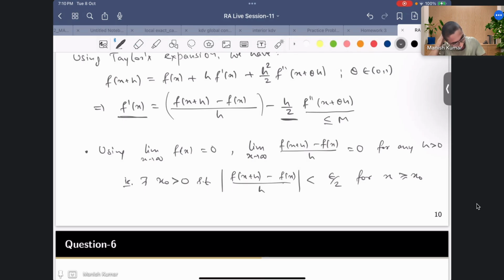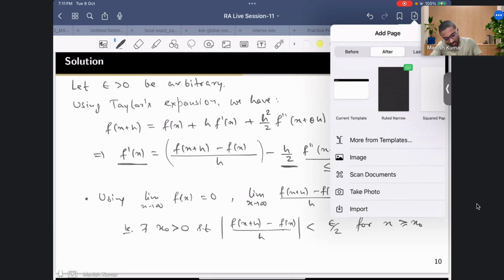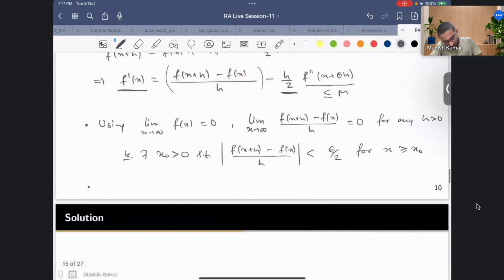But for this one, just a second. Okay, anyway, let me just try to write, let's see how it goes. So what we have is this h by 2, f double prime x plus theta h.